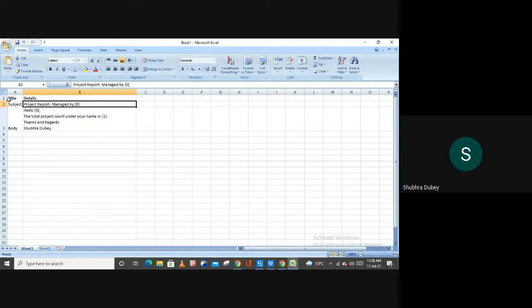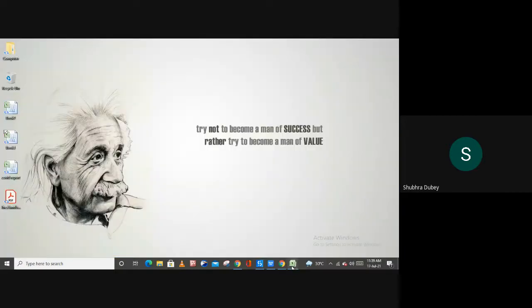For the key, I'm going to use this title column, where we have the subject and body. For the value, I'm going to use this details column. So this column is going to work for the value, and this column is going to work for the key.